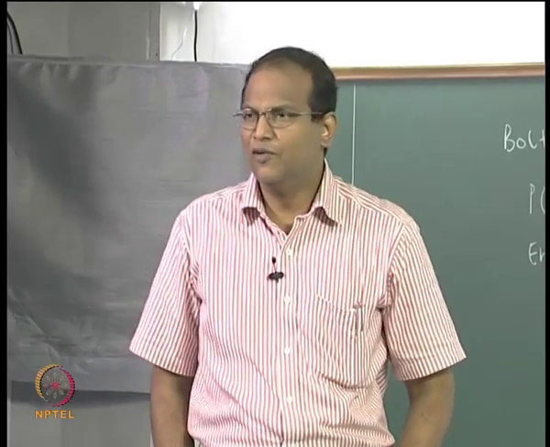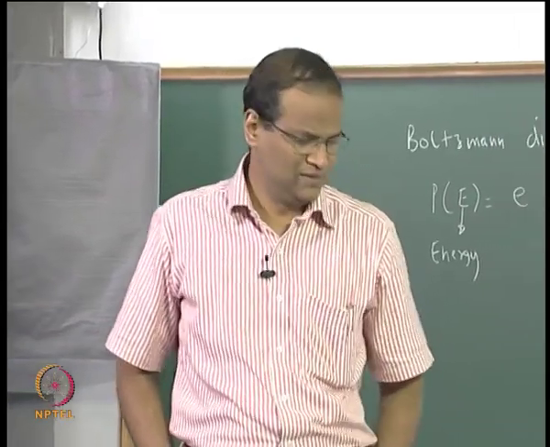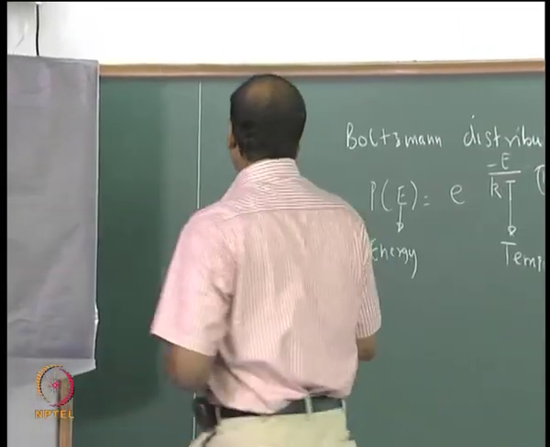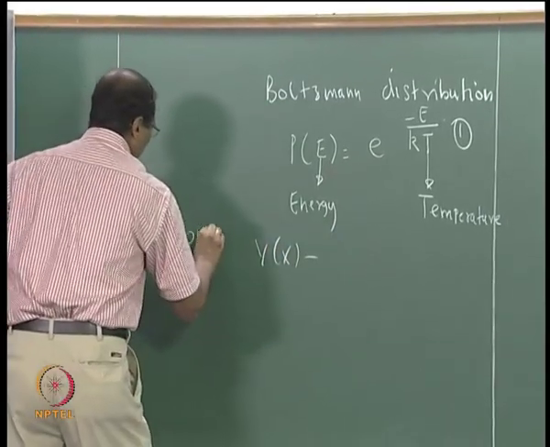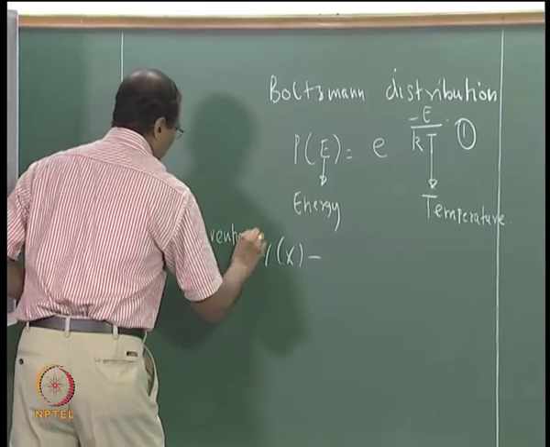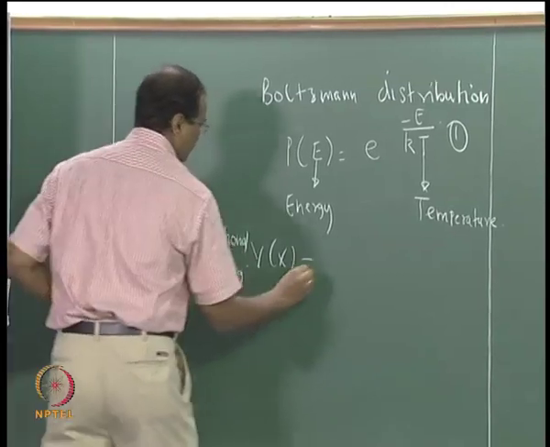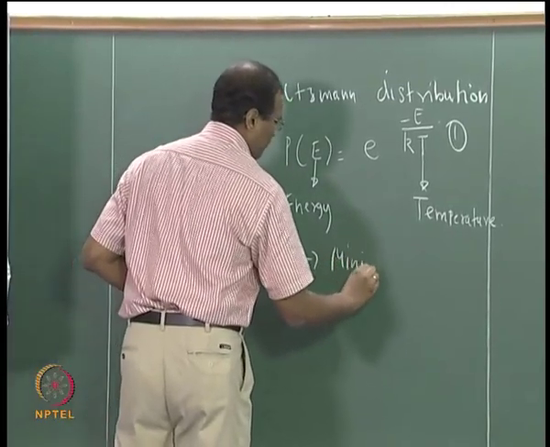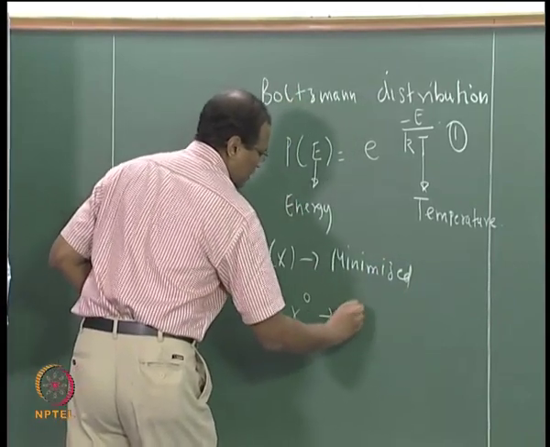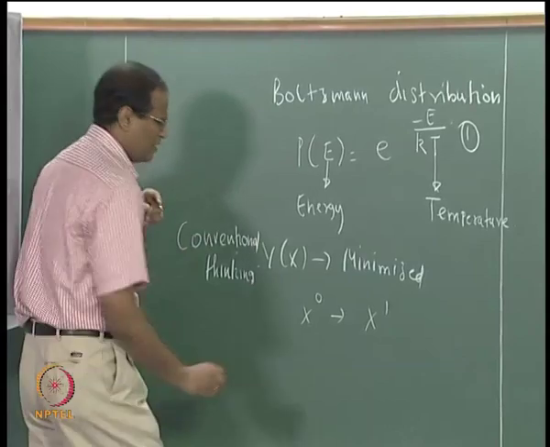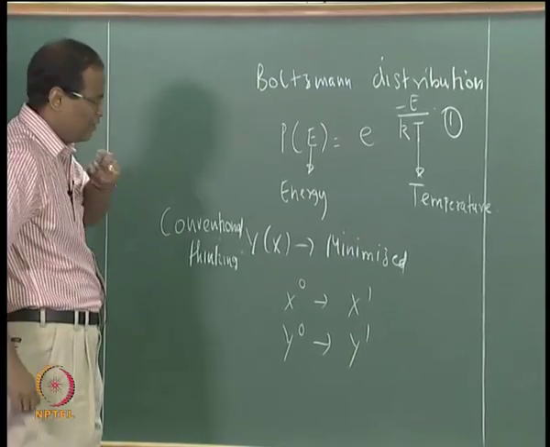I am saying that if you are looking for a search algorithm, the conventional thinking is y of x has to be minimized. So I go from x0 to x1, that is I am going from y0 to y1. When will you accept x1?